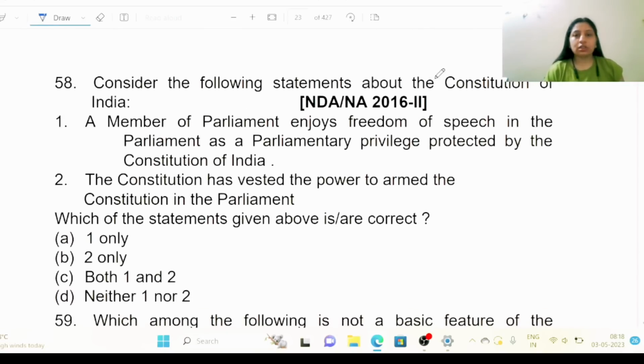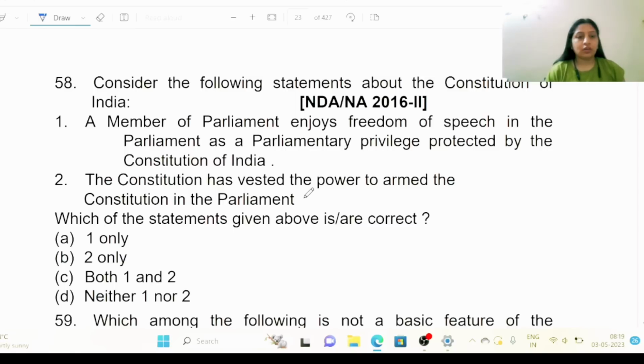Consider the following statements about the Constitution of India. 1. A member of parliament enjoys freedom of speech in the parliament as a parliamentary privilege protected by the Constitution of India. Second, the Constitution has vested the power to amend the Constitution in the parliament.